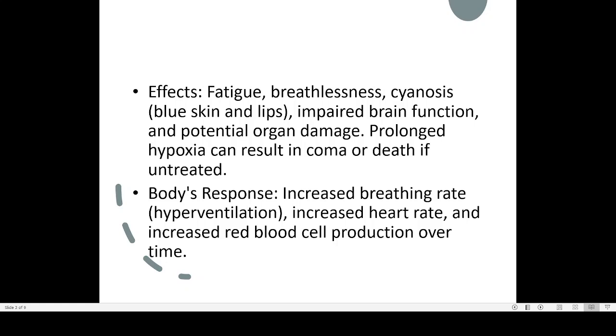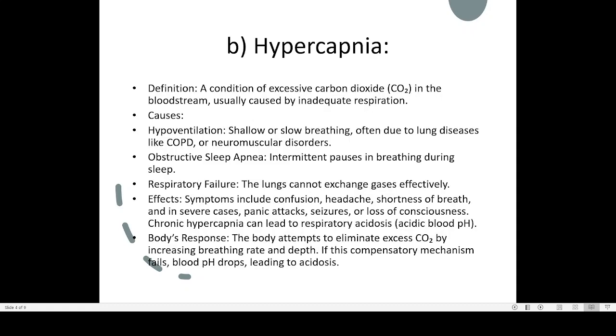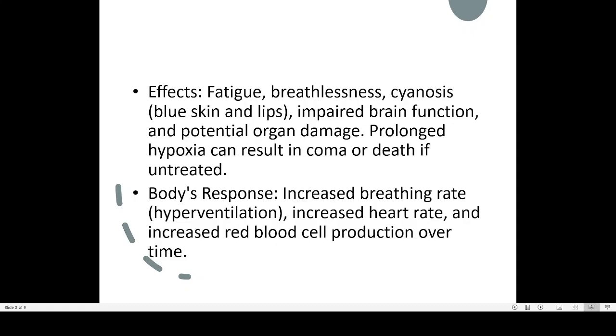That is known as hyperventilation. Then increased heart rate: the body will be increasing the rate of heart beating. Then increased RBC production, so that more RBC means more cells capable of transporting oxygen. That is the effective body's response. So these are some mechanisms by which the body will be dealing with hypoxia.